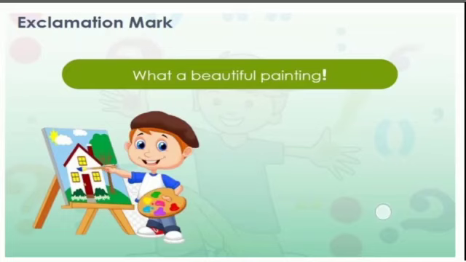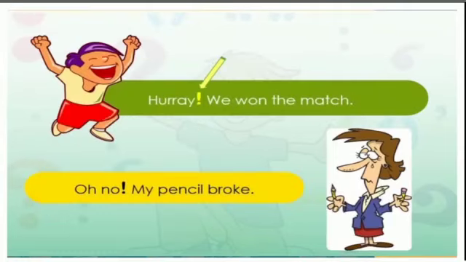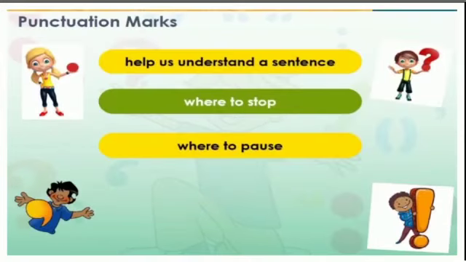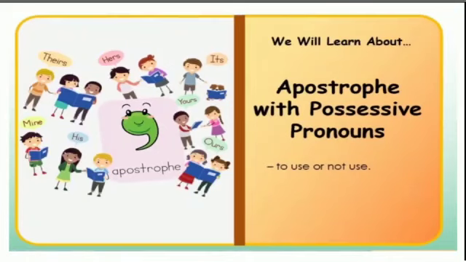Hooray, we won the match! Here it shows excitement. Oh no, my pencil broke! Here it shows sadness. So the punctuation marks like full stop, comma, question mark, and exclamation mark help us to understand a sentence: where to stop, where to pause, the feeling of the sentence, and if the sentence is a question.